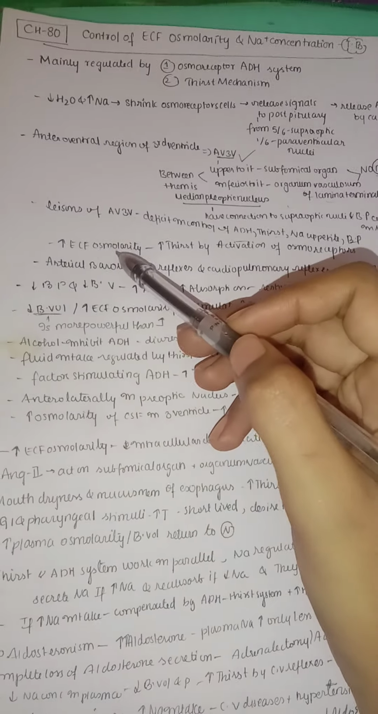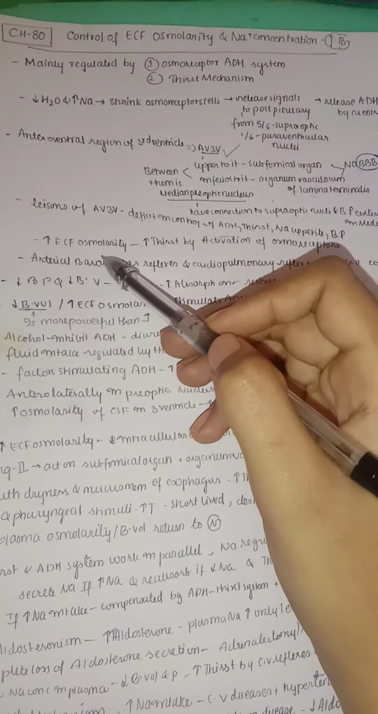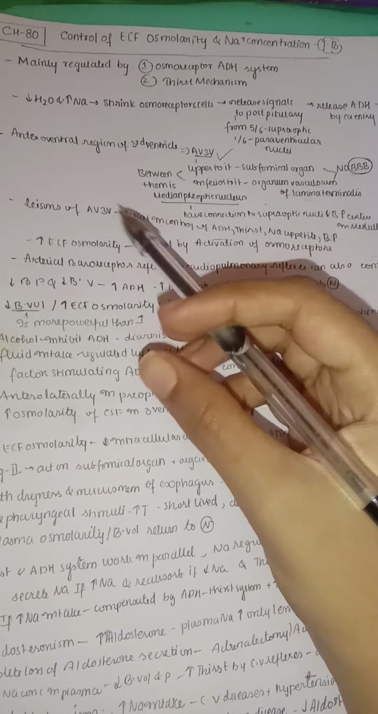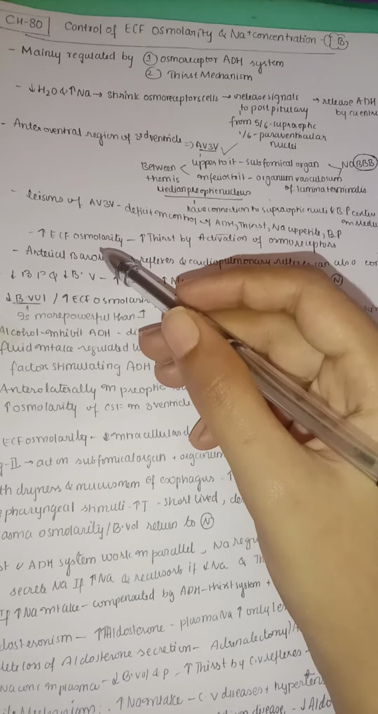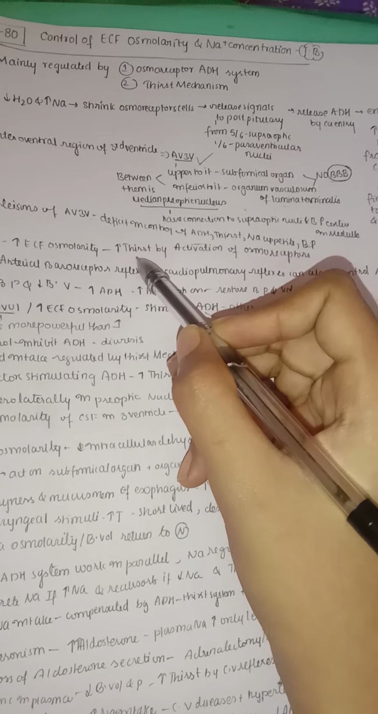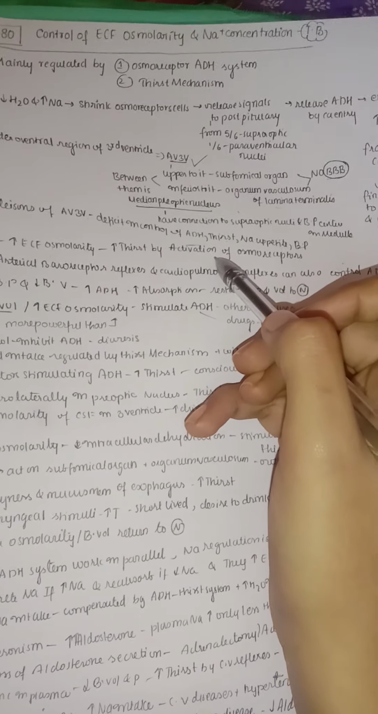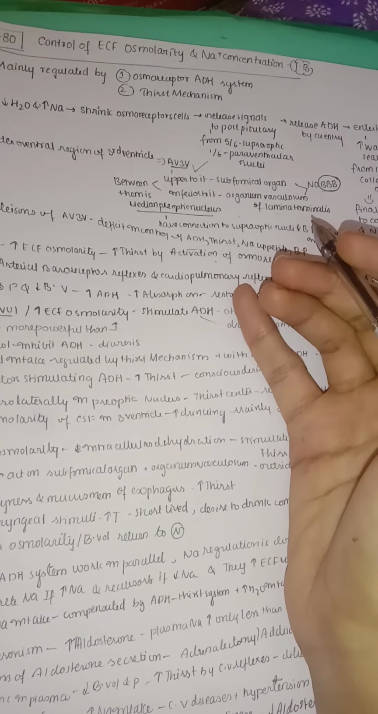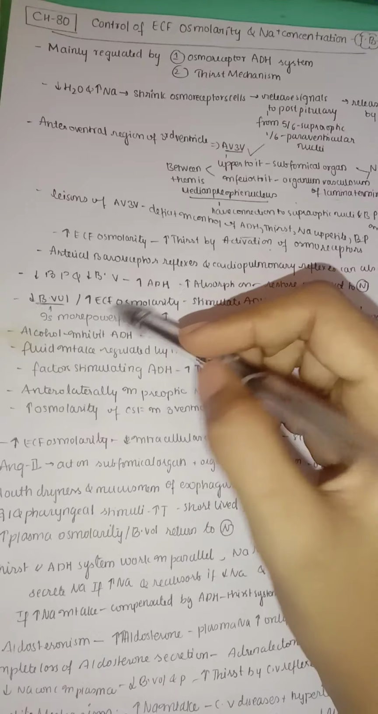So whenever there is an increase in extracellular fluid osmolarity, and osmolarity is nothing but an increase in the concentration of solutes with very little water, this will lead to an increase in thirst by activation of osmoreceptors. So the osmoreceptors will be activated and they will activate the thirst system.